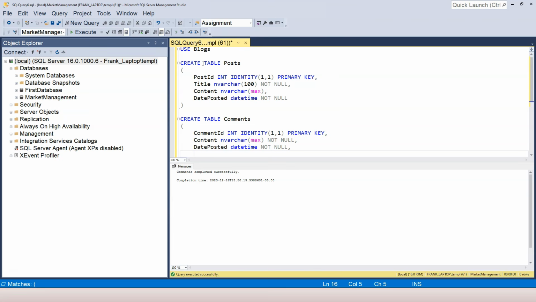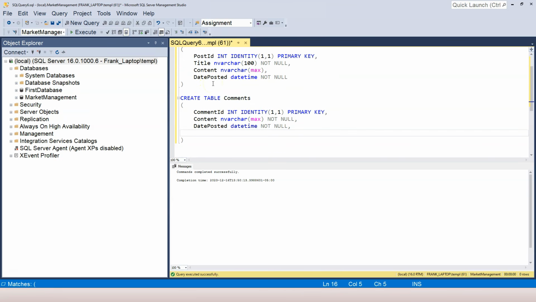And I also want to add another column to specify who actually posted this comment, right? So let's say username, and here I can say nvarchar 100. You can post anonymously, so therefore I'm allowing null here. So I can either not specify the column constraint, or I just say null.